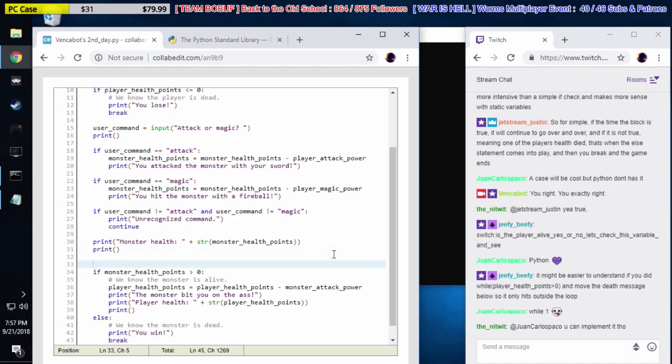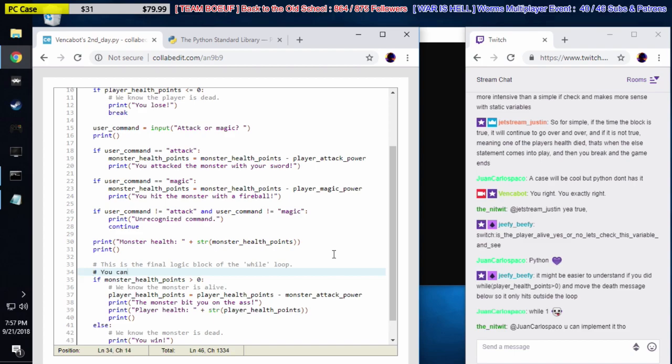All right, so this is the final conditional, let's just call it logic block. This is the final logic block of the while loop. You can tell because after this if else, we're not indented anymore.